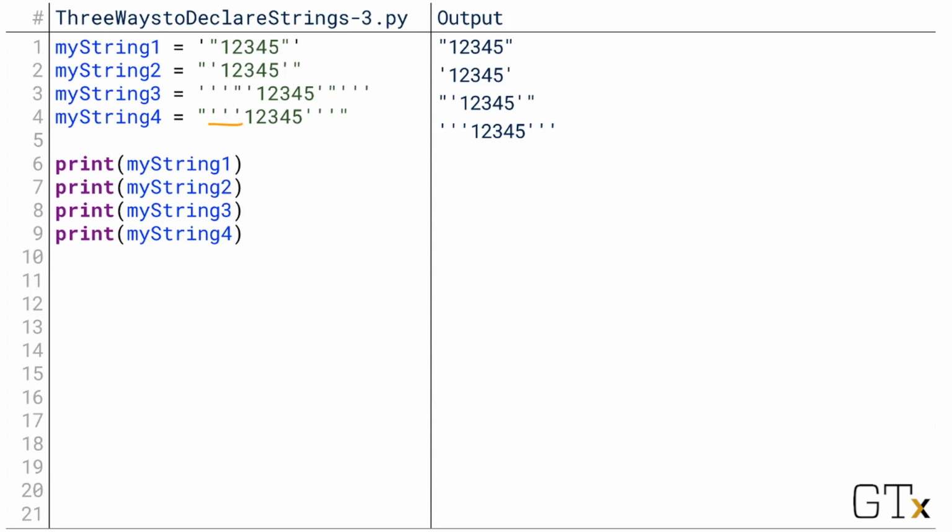But we can still use 3 apostrophes in a row in a regular string if we're starting it with a quotation mark. So for my string 4, it prints the string with 3 apostrophes on either side, because here Python was using the quotation marks to designate where the string started and ended. So between these 3 ways of declaring strings, single apostrophes, quotation marks, and triple apostrophes, we generally take care of every possible type of string content we want to include. There might still be a couple exceptions that are difficult to show in Python, but this is going to take care of the vast majority of the things we want to portray.